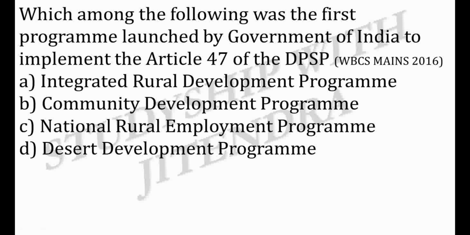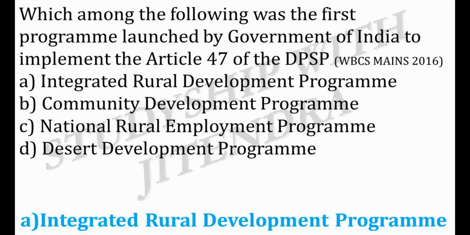Next question. Which among the following was the first program launched by Government of India to implement the Article 47 of the DPSP? A. Integrated Rural Development Program. B. Community Development Program. C. National Rural Employment Program. D. Desert Development Program. And the correct answer is option A. Integrated Rural Development Program.